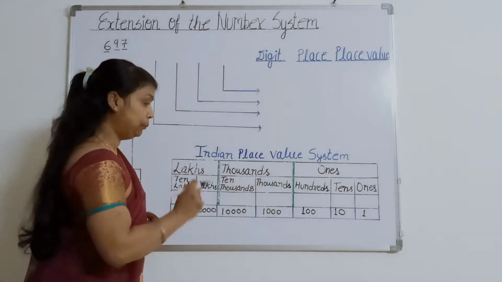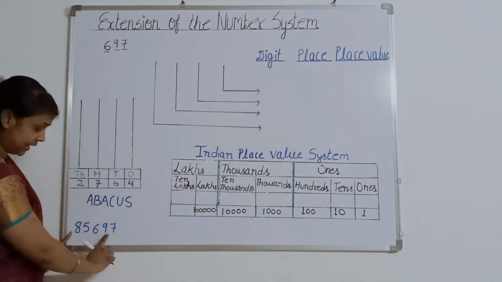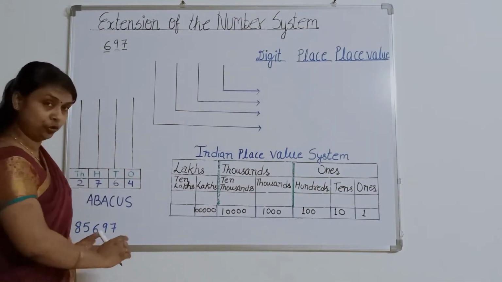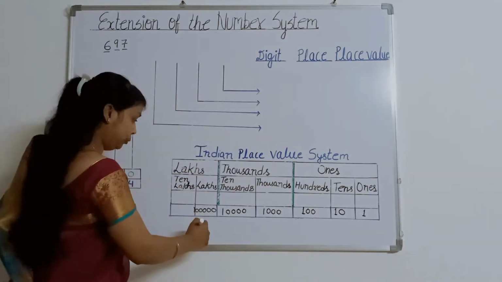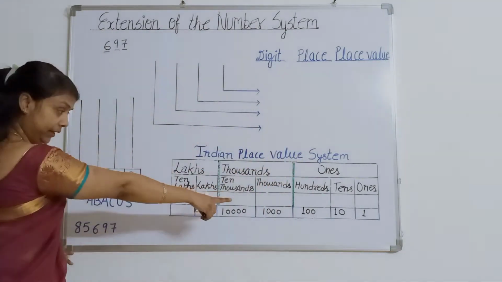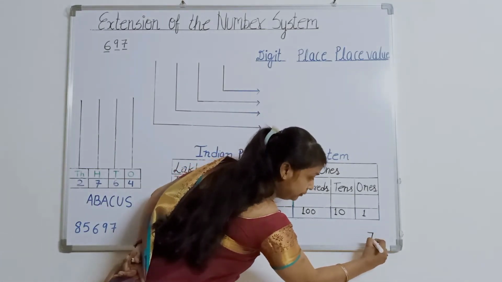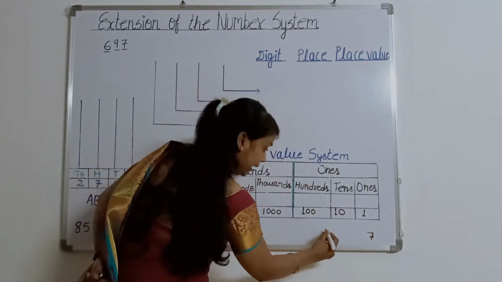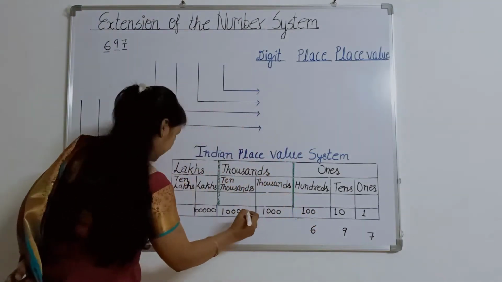Now, suppose I am taking a big number: 8, 5, 6, 9 and 7. If we want to write this number under this system, how will we write it? Suppose this is my number. I am writing this number here. First of all, I am writing 7, then 9, then 6 and then 5.